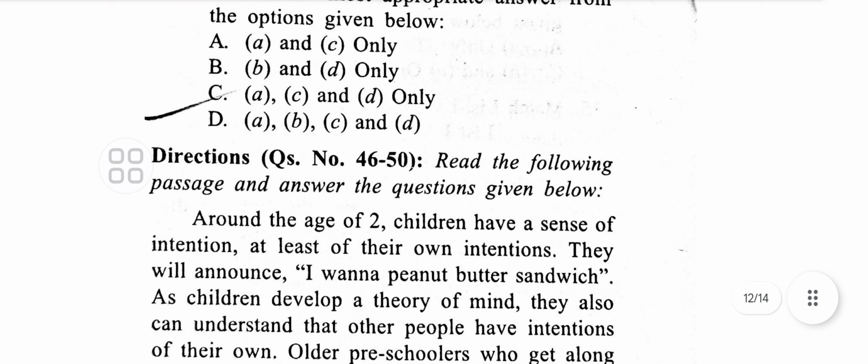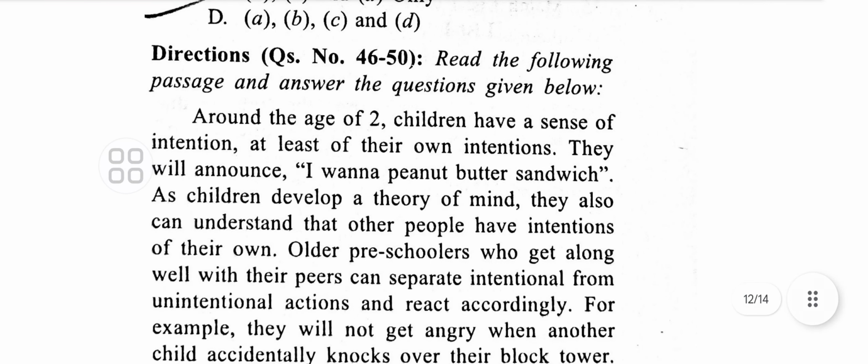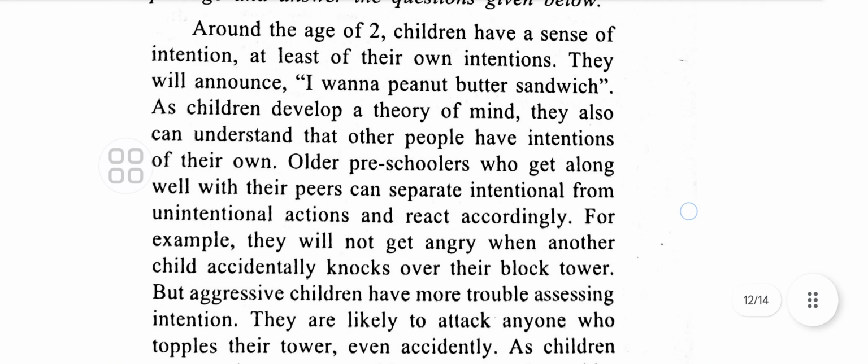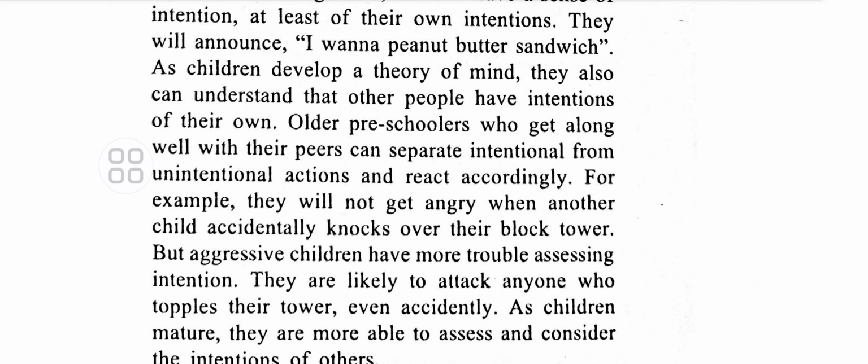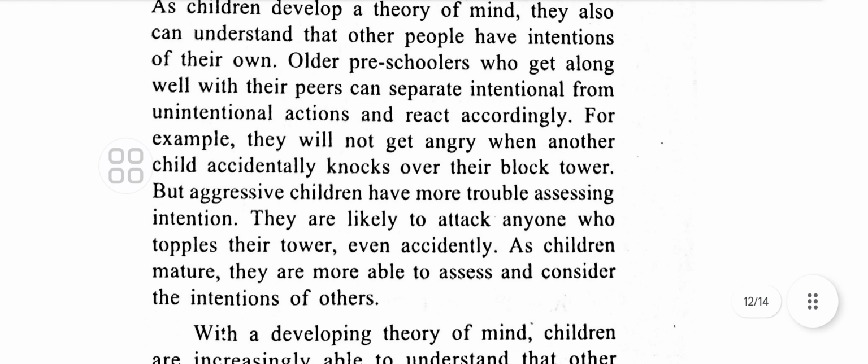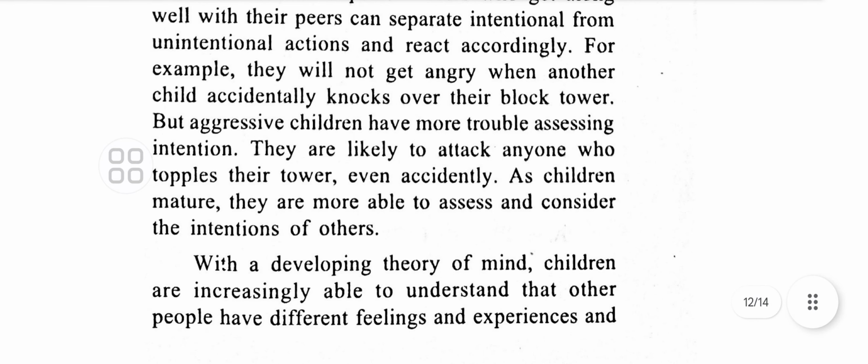Now read the following passage and answer the question given below. Around the age of 2, children have a sense of intention, at least of their own intention. They will announce, I want a peanut butter sandwich. As children develop a theory of mind, they also can understand that other people have intentions of their own. Older preschoolers who get along well with their peers can separate intentional from unintentional action and react accordingly. For example, they will not get angry when another child accidentally knocks over their block tower, but aggressive children have more trouble assessing intention. They are likely to attack anyone who topples their tower even accidentally.